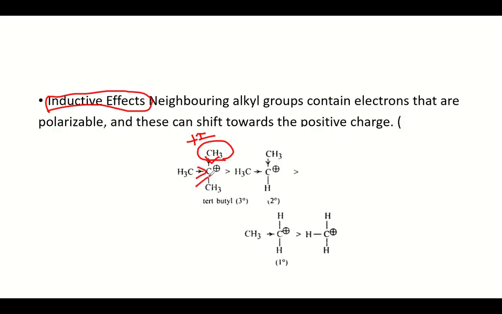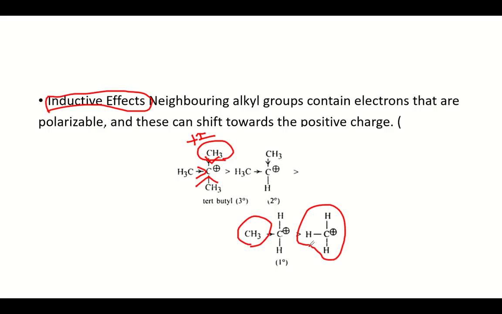Hope you can understand the additional factor that stabilizes the tertiary butyl cation. Similarly for the secondary, and similarly for the primary. There is no such stabilizing factor in the case of the simple methyl cation. So this we have to understand.